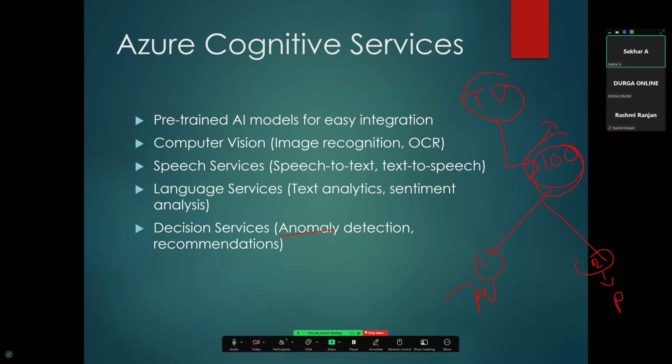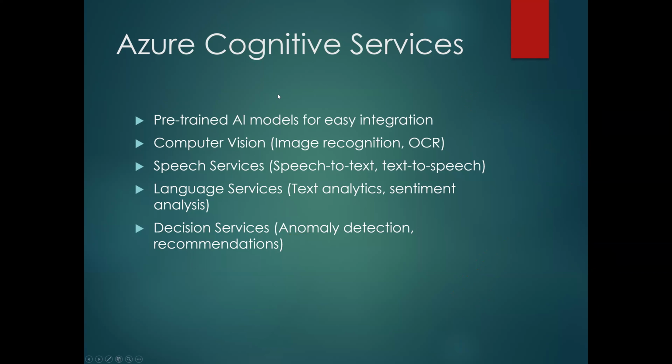For negative reviews, we can check what they are expecting. For positive reviews, we can see what else they are expecting. So that is what anomaly detection does: it categorizes reviews into negative and positive.